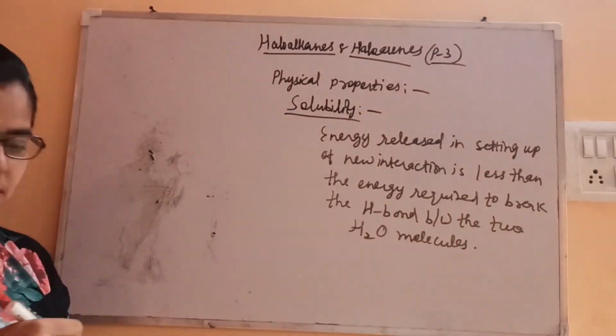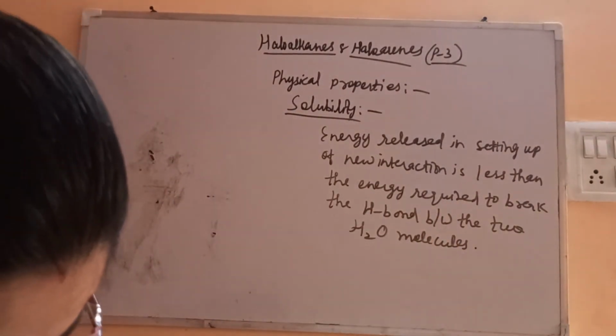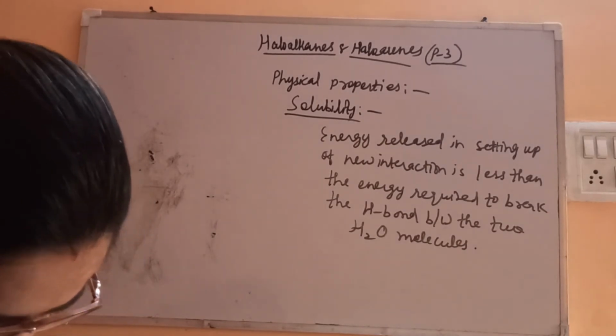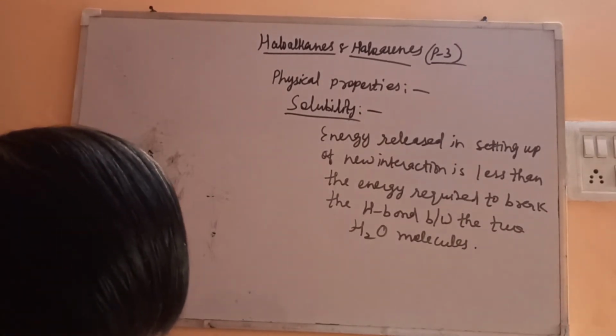So here the main reason is regarding the energy requirement. Let's see the next one.